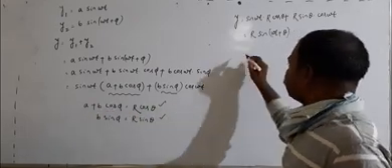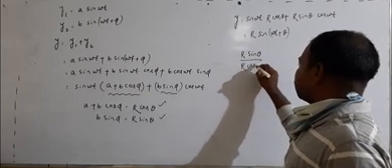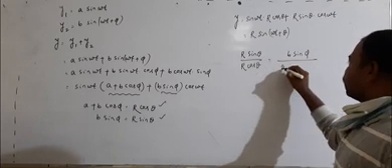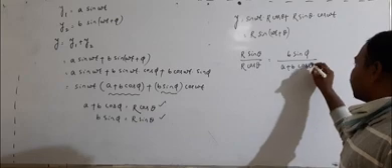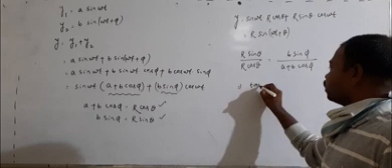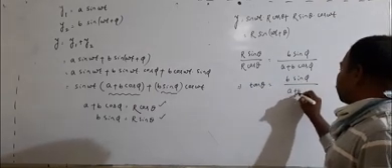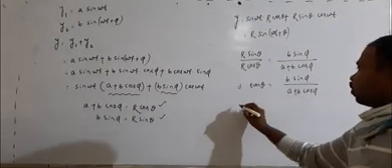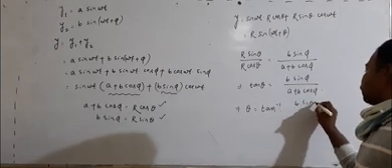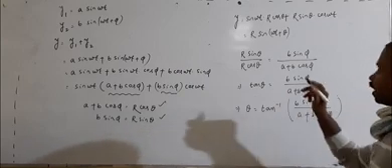The r cancels, so tan theta equals b sin phi by (a plus b cos phi), which implies theta equals tan inverse of b sin phi by (a plus b cos phi). So this is the phase constant of the resultant wave.